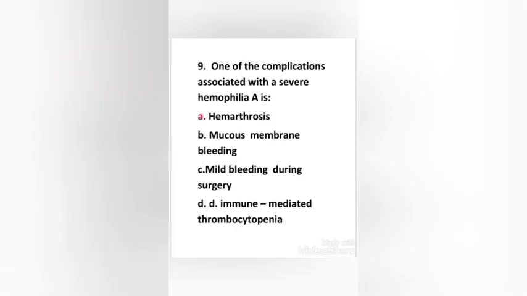Next question. One of the complications associated with severe hemophilia A is hemarthrosis, mucous membrane bleeding, mild bleeding during surgery, immune mediated thrombocytopenia. Here the right answer is option A, hemarthrosis. In severe hemophilia A, factor 8 activity is less than 1%, resulting in a severe bleeding diathesis such as hemarthrosis, which means bleeding into the joints. Here the right answer is option A, hemarthrosis.